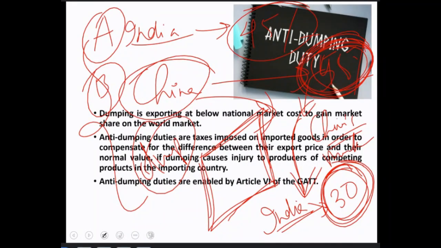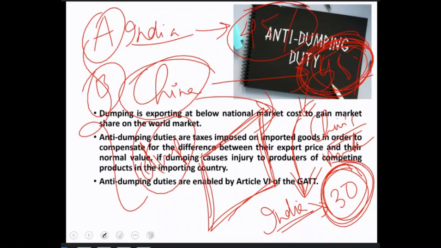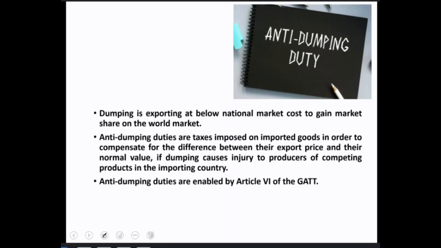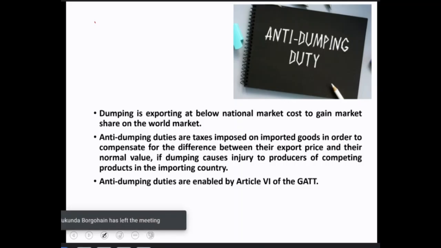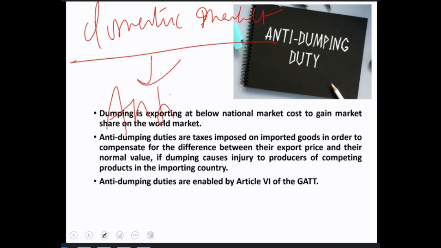Now what does the government do? The government also knows that this kind of phenomenon is going on, and that the domestic market, always remember this keyword, our domestic market, is definitely being hampered by this particular strategy. So what the government does is it levies an anti-dumping duty.